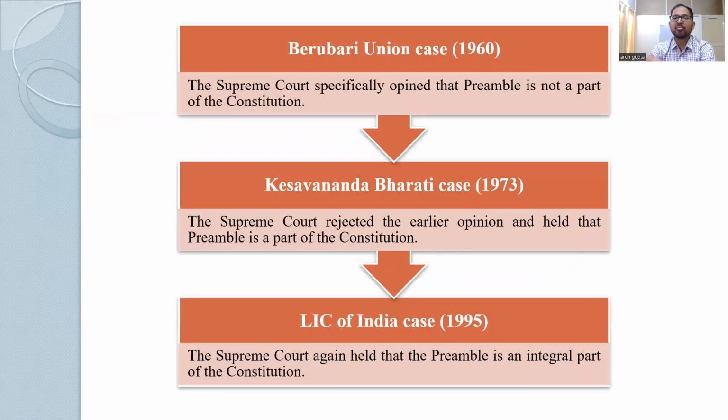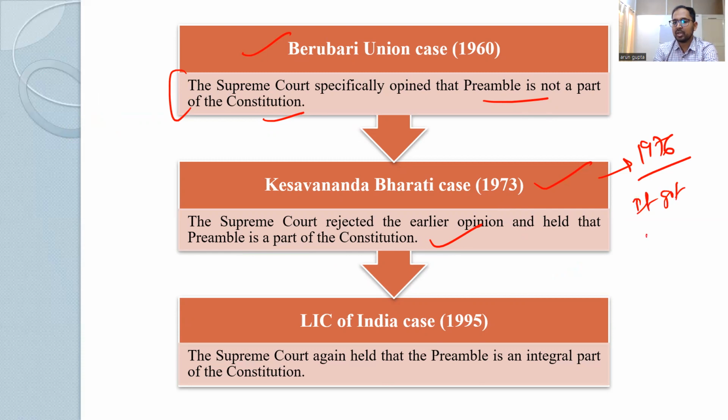Now, amendability. In the Berubari Union case of 1960, according to the Supreme Court, the preamble is not a part of the Constitution, hence not amendable. Later in the Keshwananda Bharti case, the Supreme Court reversed its earlier opinion and held that the preamble is a part of the Constitution. Based on this, in 1976 it got amended and 3 words, socialist, secular, and integrity, were added. Again, in the LIC of India case of 1995, the Supreme Court held that the preamble is an integral part of the Indian Constitution.